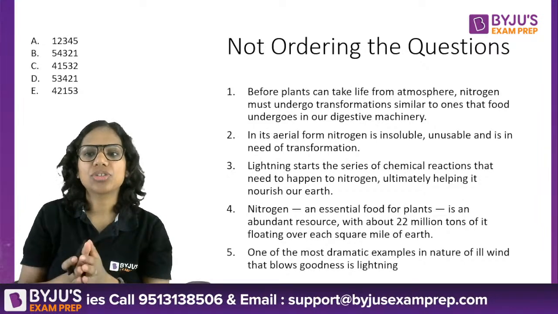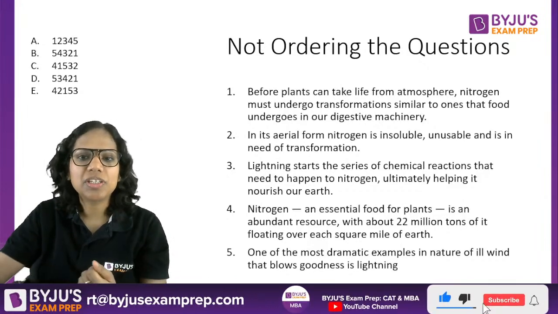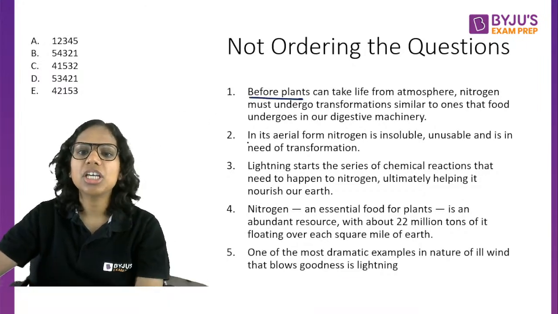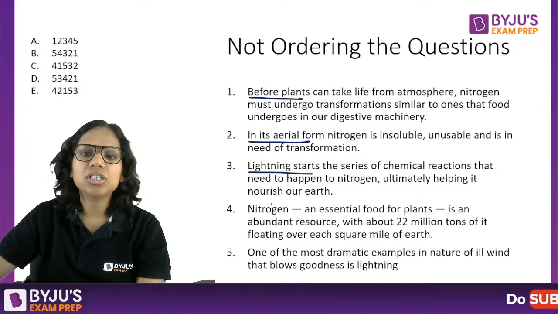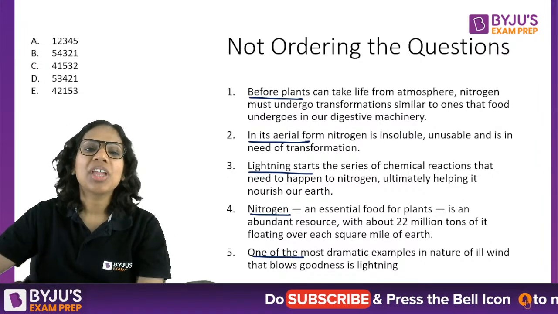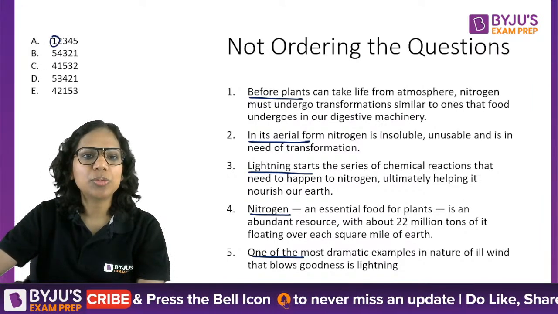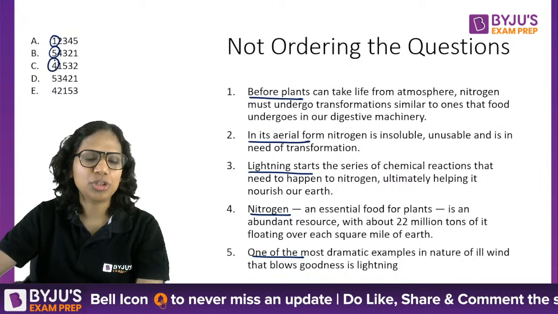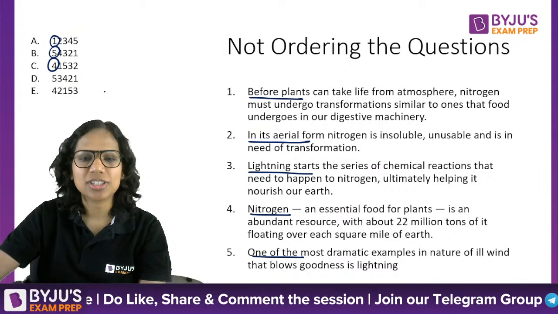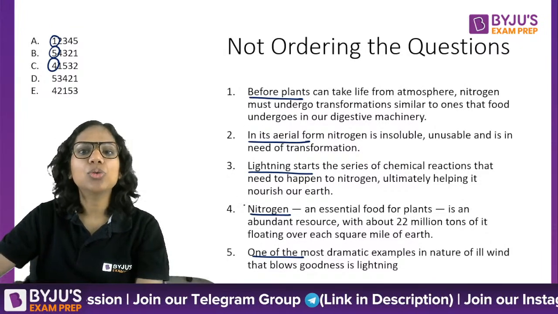So in these questions, I understand that probably you are trying to see what is the opening sentence, what is the closing sentence. Maybe that is your thought process, or you are just trying to read some of the opening words only. But trust me, you have to read the entire sentences, okay? Unless the options themselves are very easy. Here, I can clearly see that 1 could be the opening, 5 could be the opening, 4 could be the opening. So I'm not getting any clear cut opening sentence, even from my options when I glanced at them. So fine, I'm not saying don't look at the first few words.